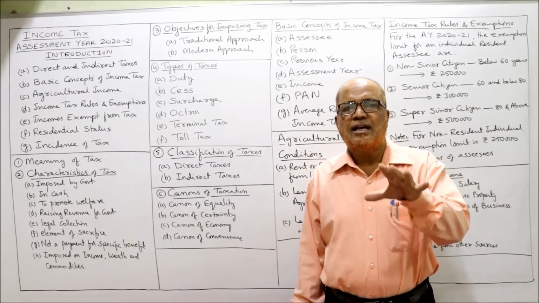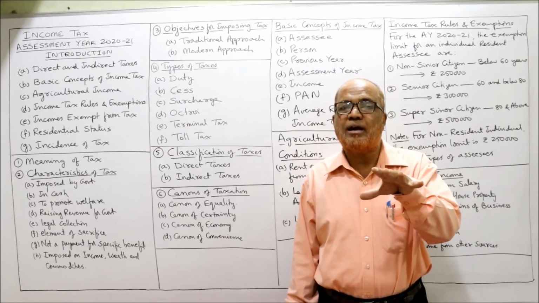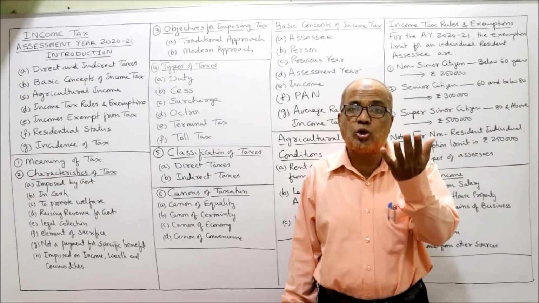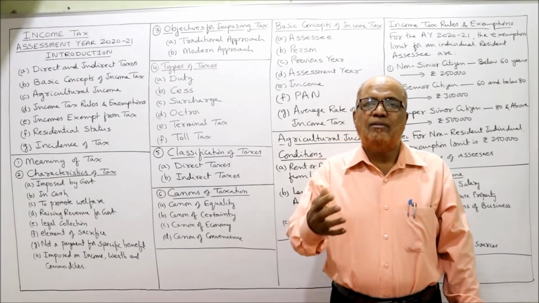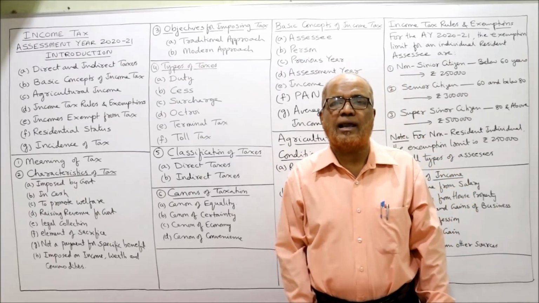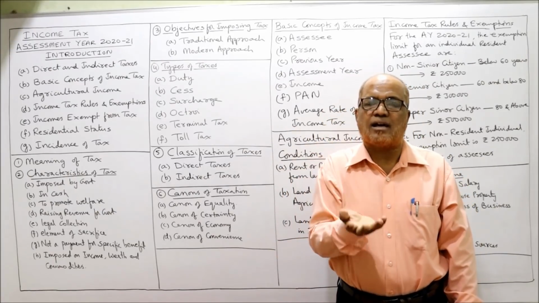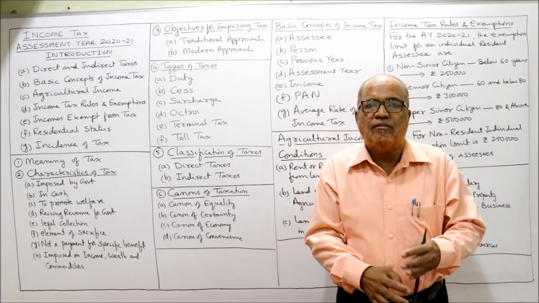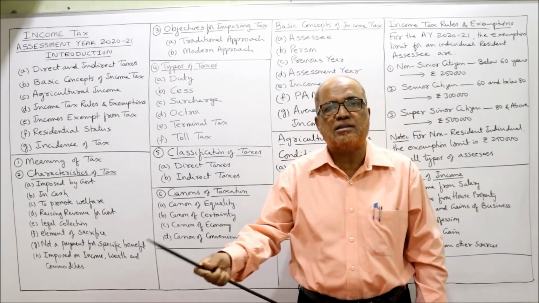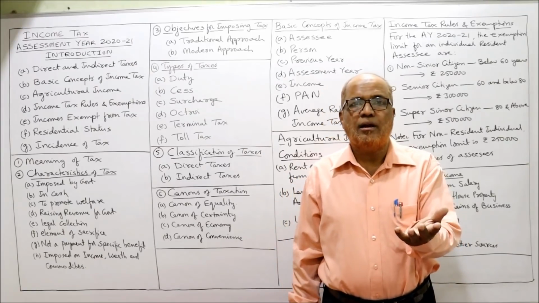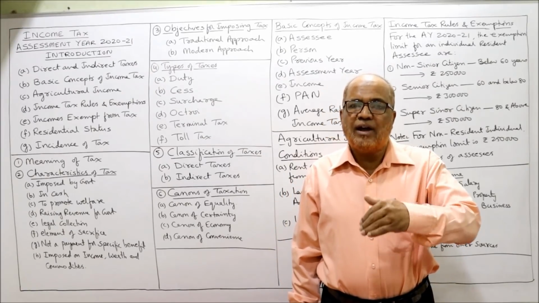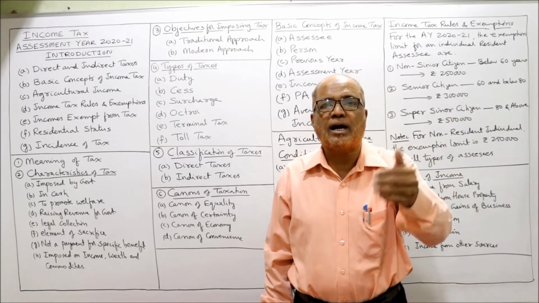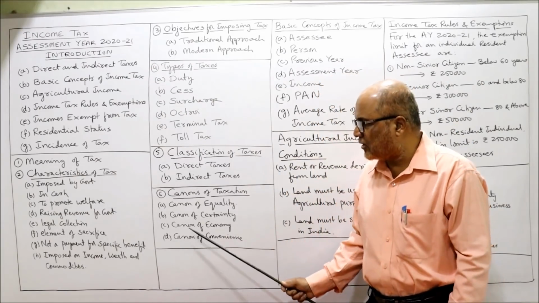Third one, canon of economy. Canon of economy says that taxation should be economical to the government. That means the amount spent to collect the tax should be minimum. What will happen if the expenditure incurred on collecting the tax is 100 rupees and tax collected is 75 rupees? So what is the use of collecting 75 rupees tax when we are incurring 100 rupees on collecting the tax? It is not economical. Economical means less amount should be spent to collect the tax. This is canon of economy.